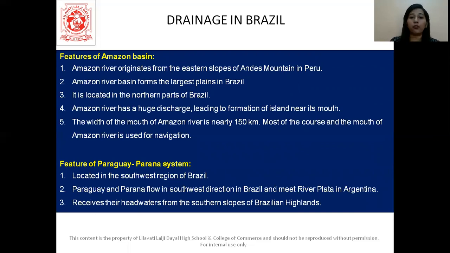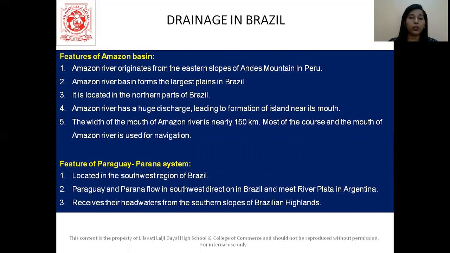It originates from the eastern slope of Andes mountain in Peru. The Amazon river basin forms the largest plains in Brazil and is located towards the north part of Brazil. They have a huge discharge of water, leading to the formation of islands near its mouth.